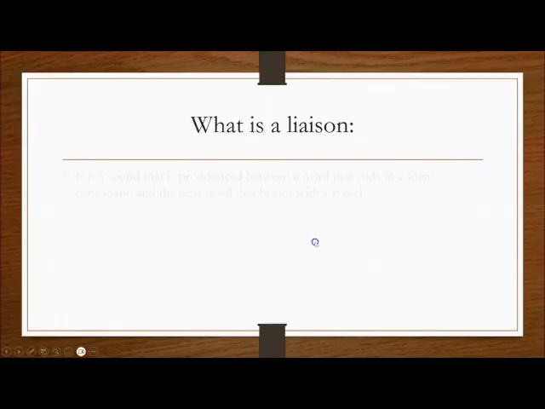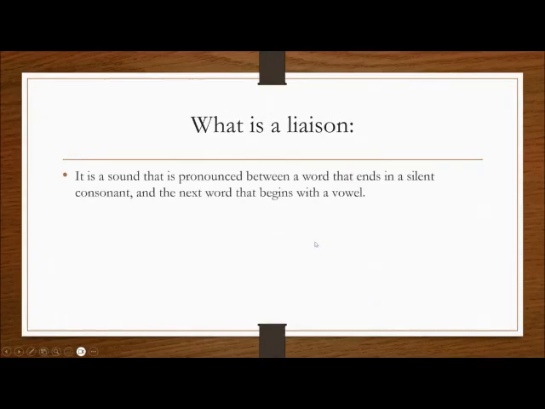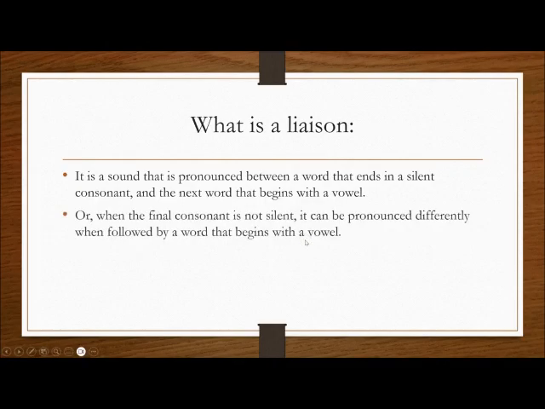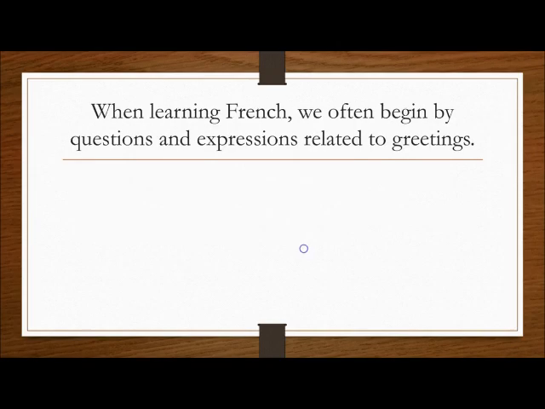What is a liaison? It is a sound that is pronounced between a word that ends in a silent consonant and the next word that begins with a vowel. Or, when the final consonant is not silent, it can be pronounced differently when followed by a word that begins with a vowel, so when combined with the following vowel.